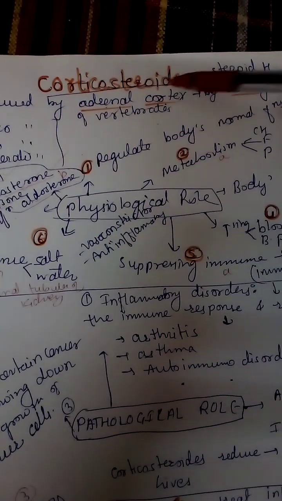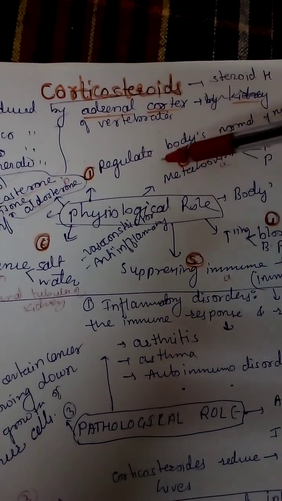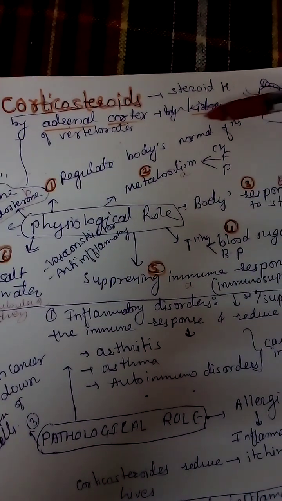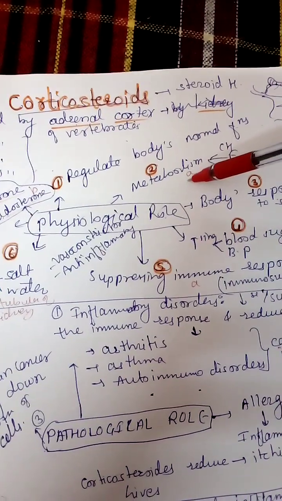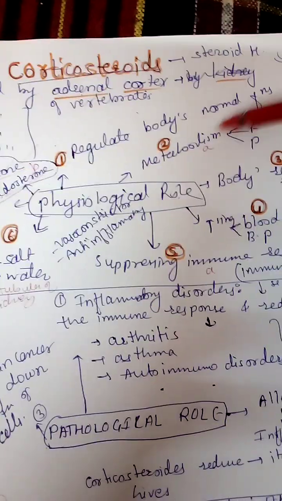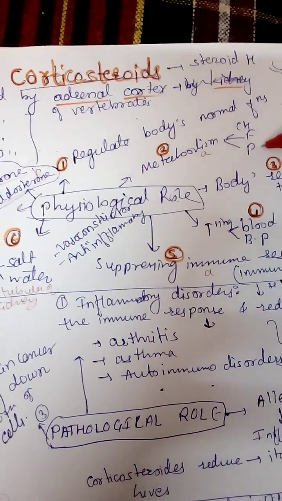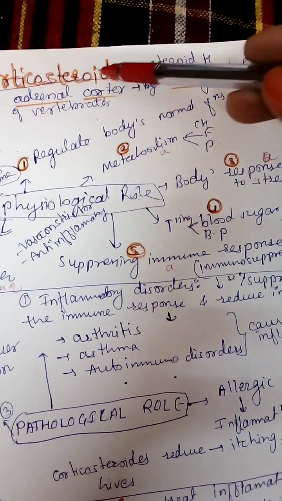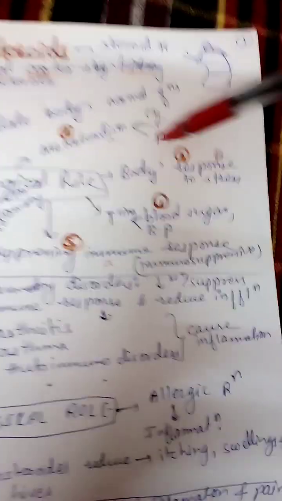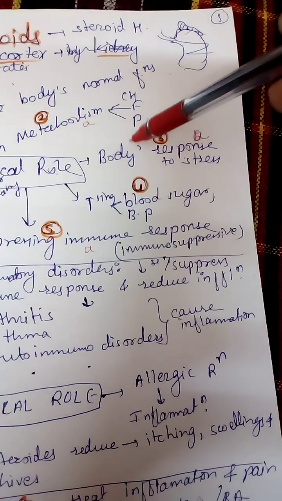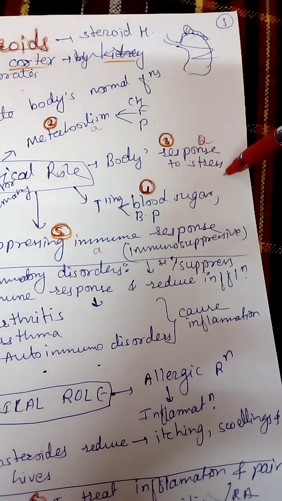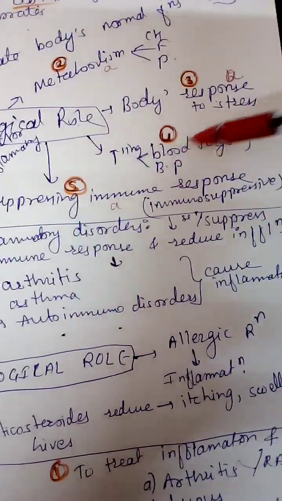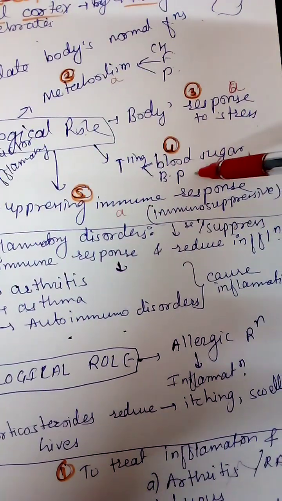The first physiological role: corticosteroids play an important role in the regulation of the body's normal functions. What are those normal functions? The first one is the metabolism of carbohydrates, fats, and protein, which is carried out in the presence of the corticosteroids. Next, they play an important role in managing the body's response towards stress. They increase the blood sugar and the blood pressure level.